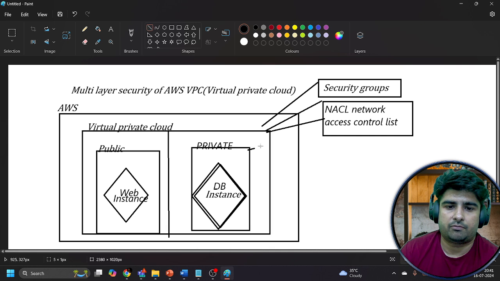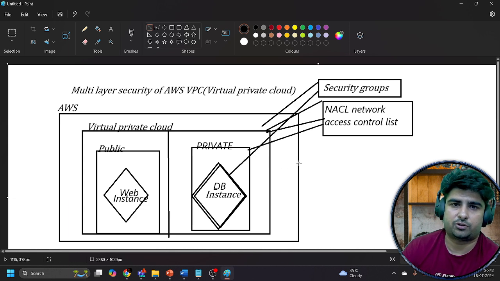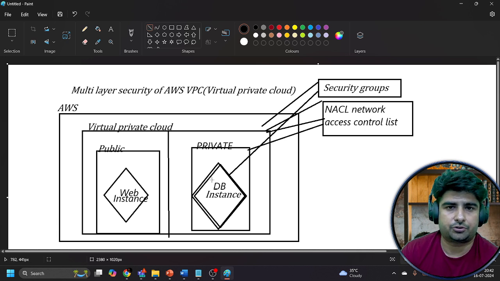So over here, the network access control list will act as a firewall, or it will protect the subnets in which you are going to put your servers or your virtual machines, and the security groups will act as a firewall, or it will directly protect your virtual machines, because security groups can be attached directly to the virtual machines only. Network access control list can be attached directly to the different subnets, whether it's a private or it's your public subnet, right?